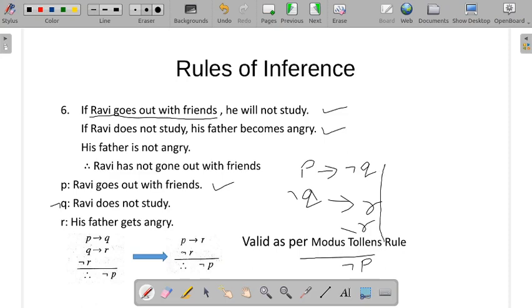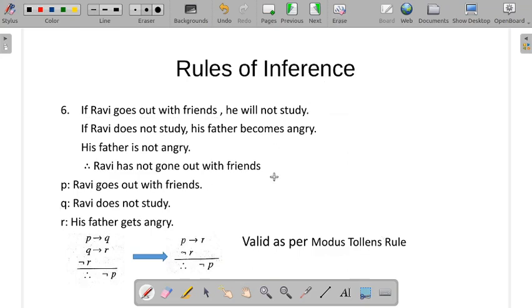Whether this is a valid argument, we have to check. So this one we have to write: P conditional Q, Q conditional R, and negation R, whether it infers negation P. We will apply rules of inference and see whether this is a valid argument or not.